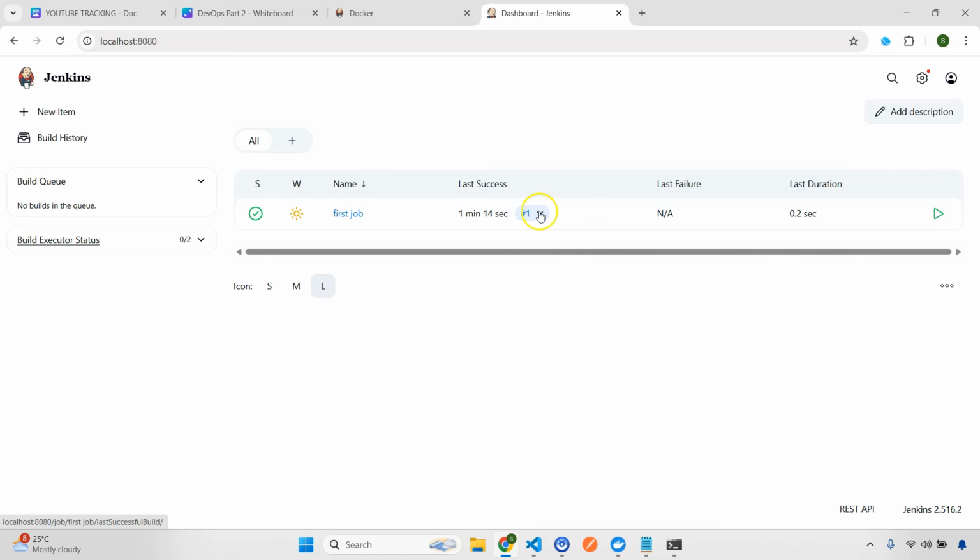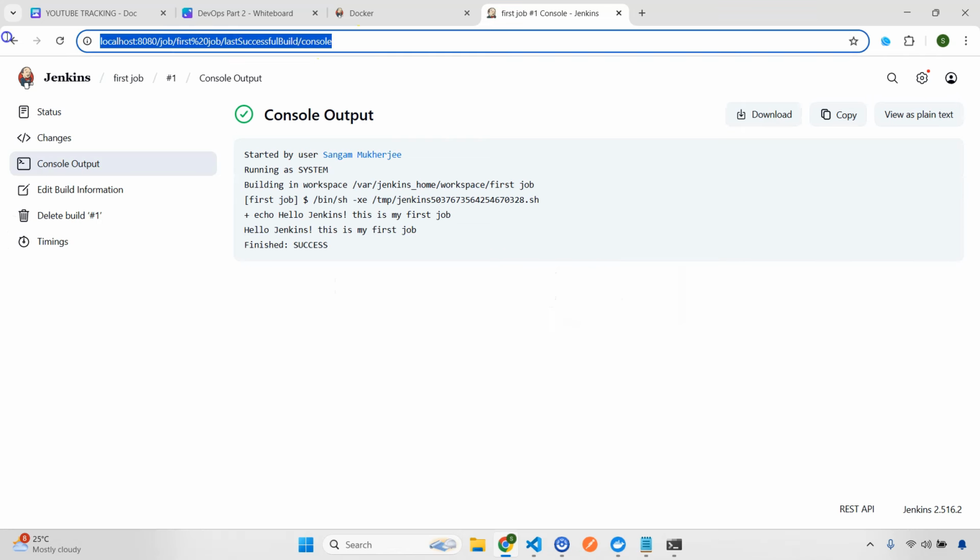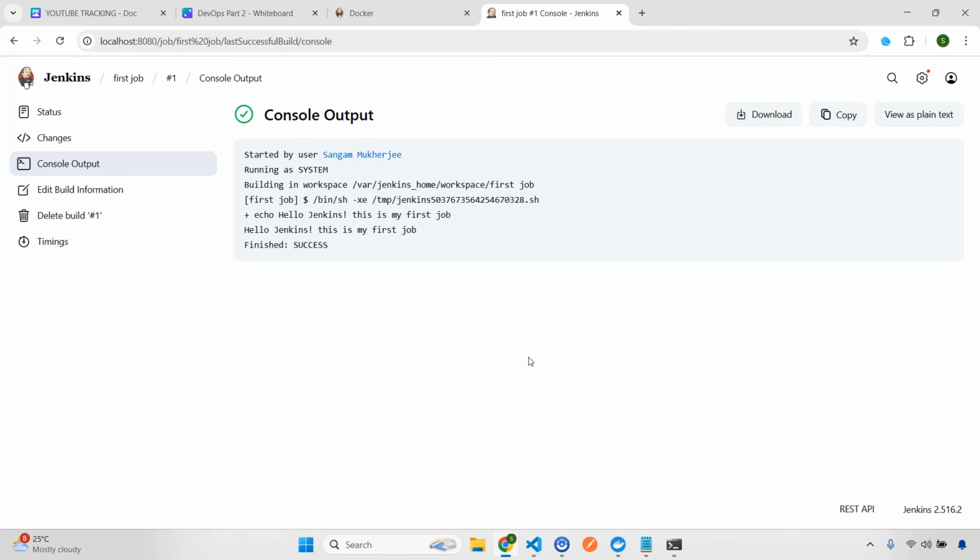You can also go from here, you can check the console output directly from here. So you're going to the same route. So that means with this we have successfully created our first job.